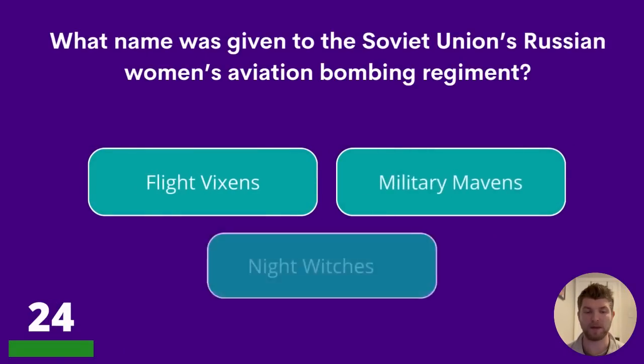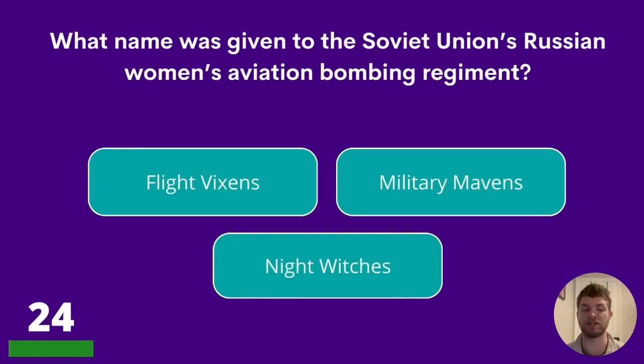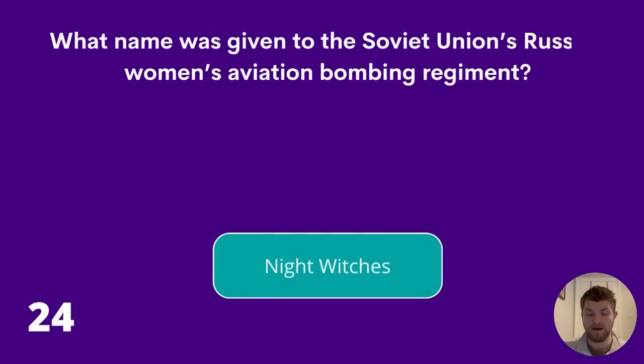Question 24. What name was given to the Soviet Union's Russian Women's Aviation Bombing Regiment? Flight Vixens, Military Mavens, or Night Witches? And the answer is Night Witches.